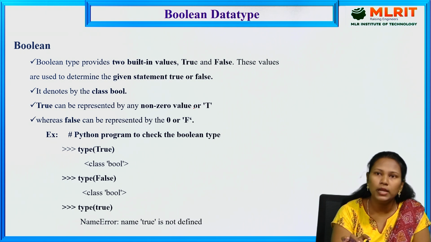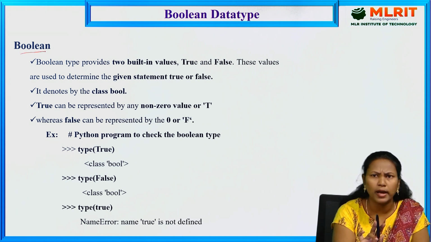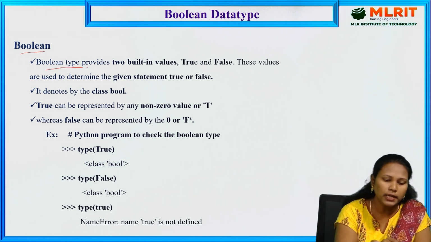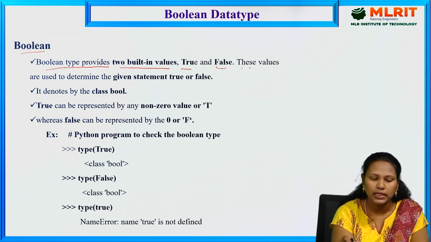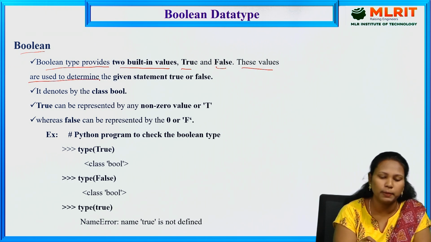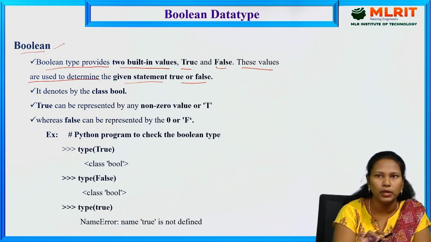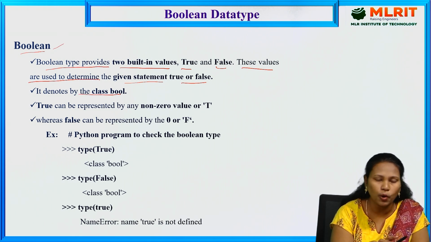Next, Boolean data type. The Boolean data type contains two values only: one is true and another one is false. So the Boolean type provides two built-in values, true and false. These values are used to determine whether a given statement is true or false. For example, if you want to find out whether a particular condition is true or false, we can use the Boolean. It is denoted by class bool.